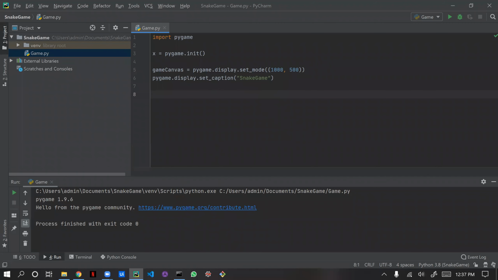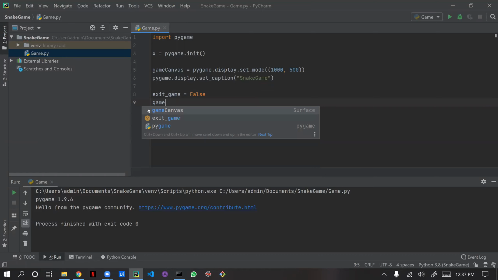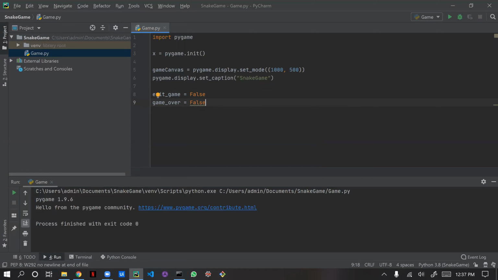For that, we need to create two variables. Exit_game, I'm creating first. Both will be boolean variables. And game_over is equal to False. Okay, now we have created two variables, one for exit game and one for game over.